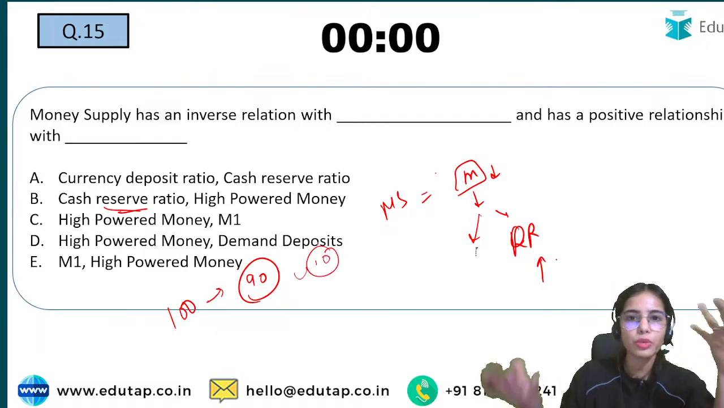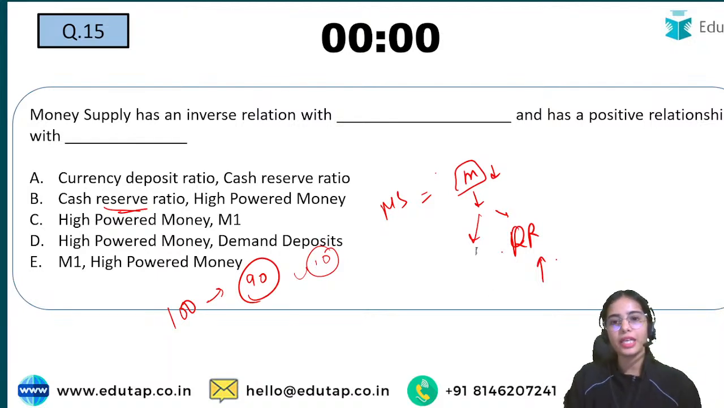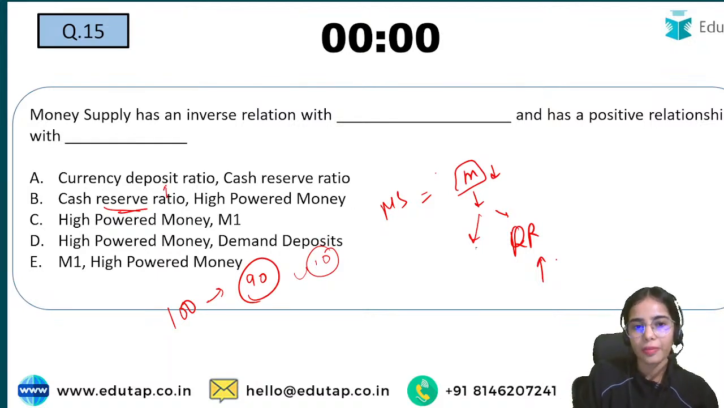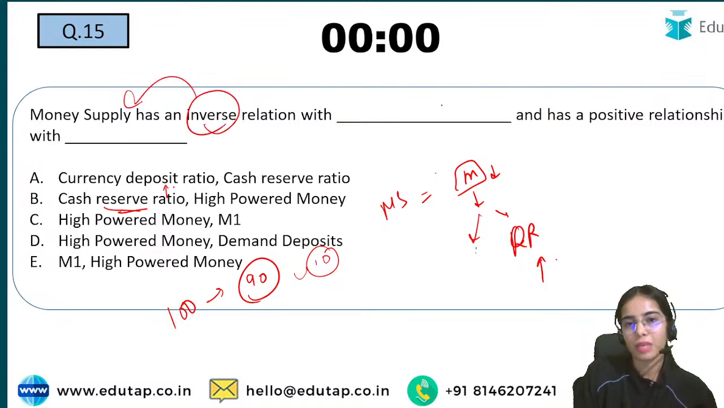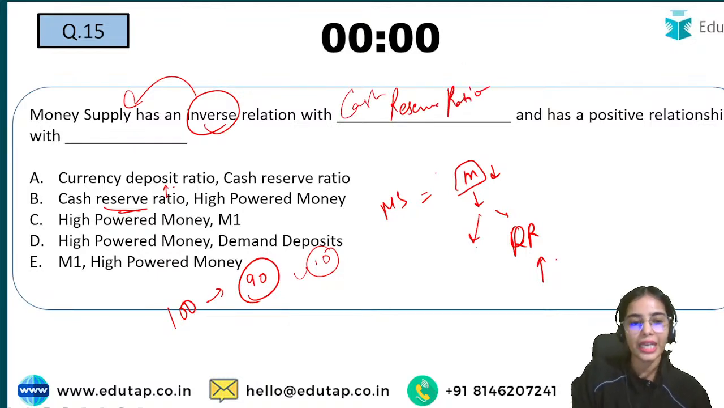So that will not be able to create much of the money supply, right? So if the reserve ratio is high, and if the reserve ratio is increasing, this has an inverse relationship with the money supply. The cash reserve ratio that the banks have to keep has an inverse relationship with the money supply and the high powered money.